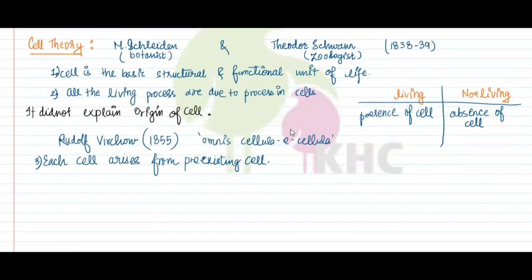You can say that cell is the basic structural and functional unit of life. All the living processes that are taking place are due to the processes taking place inside of cell. And why do we say that it is the structural unit? The question might come, why is cell the structural unit of life?